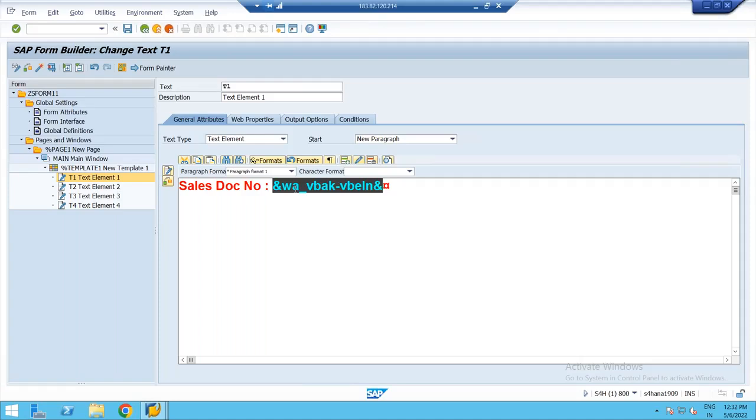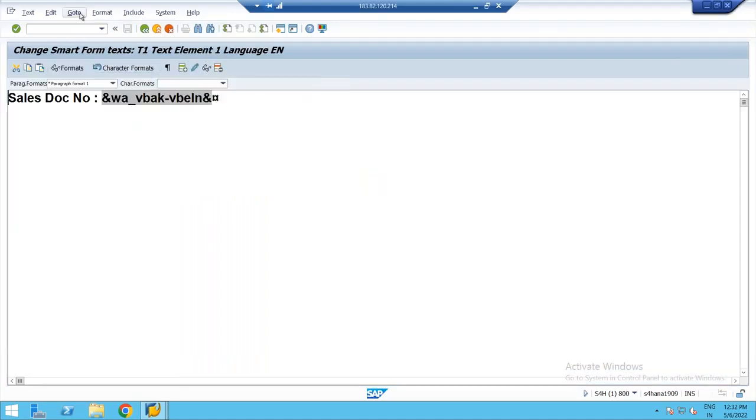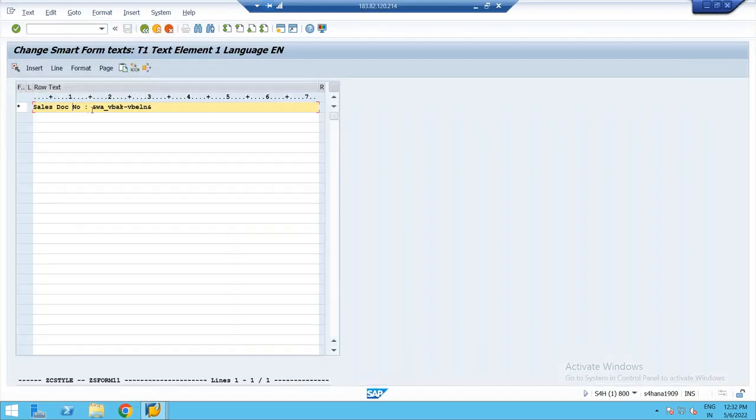Now what I'll do, observe this. I'll go to text editor. Here I'll choose go to change editor. So here, I have to put the field &W_VBAK-VBELN in angular brackets. What is the character format? C1. So give C1. That's all. And close this with a slash and so on.